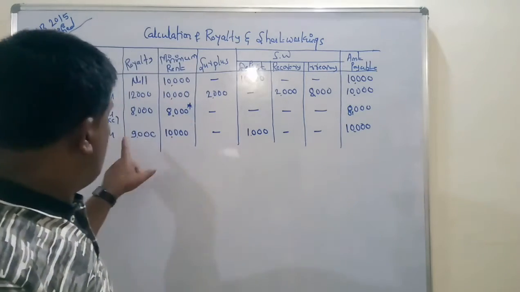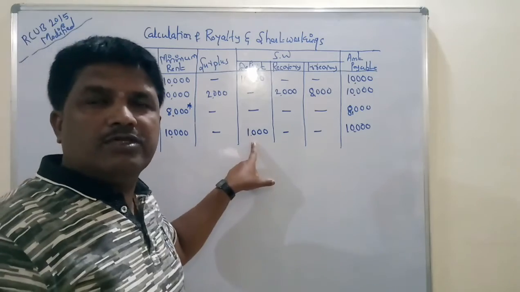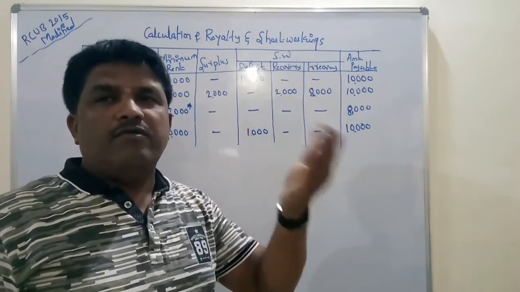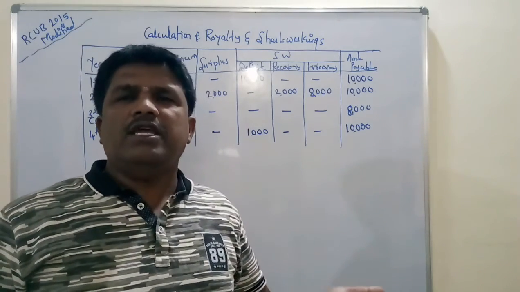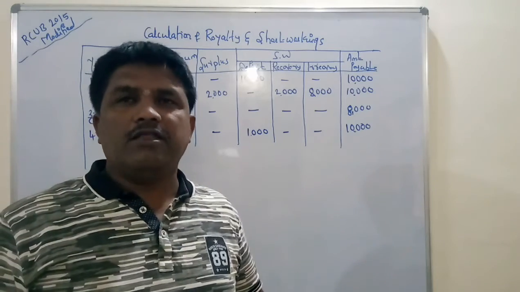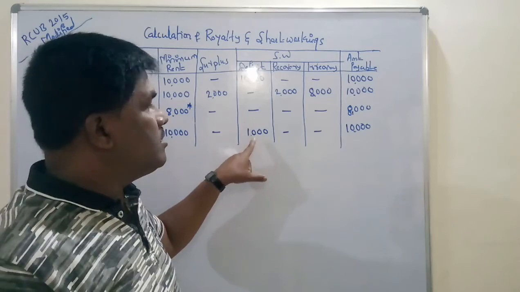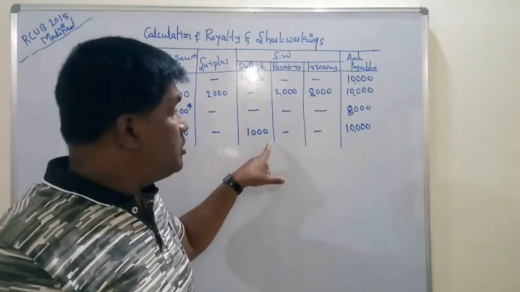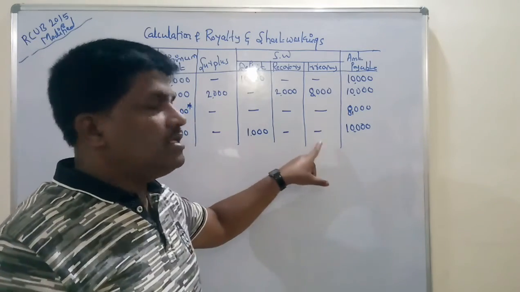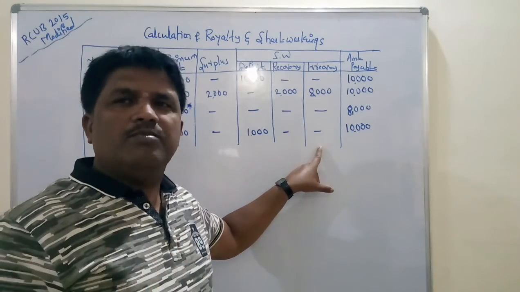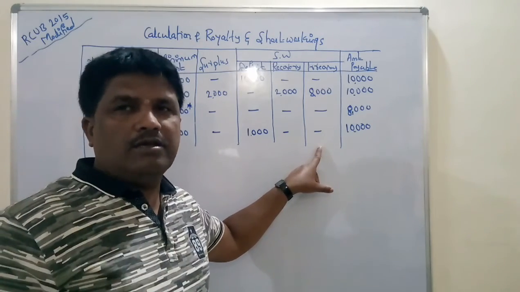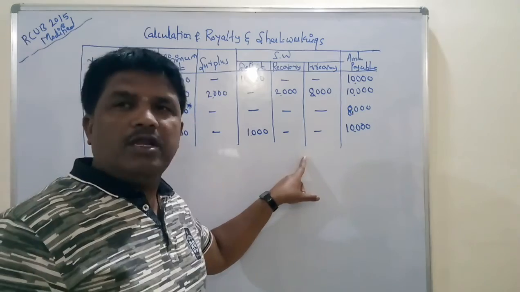So the fourth year deficit of rupees 1,000 will be carried forward to the fifth year. In the fifth year, if there is any surplus, it is recovered; otherwise it will become irrecoverable. But in this problem, in the fourth year, show a deficit of 1,000 only, and don't show rupees 1,000 as irrecovery, because our question is completed but the agreement will continue. You must remember this point.